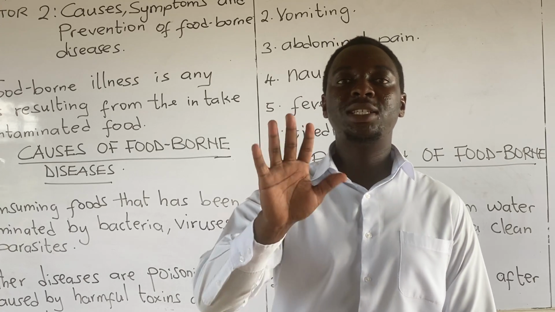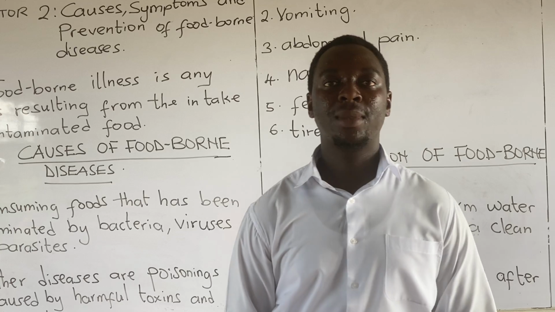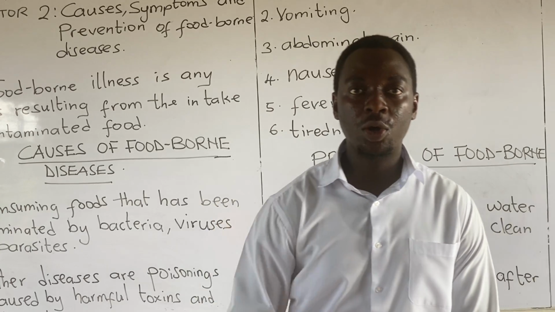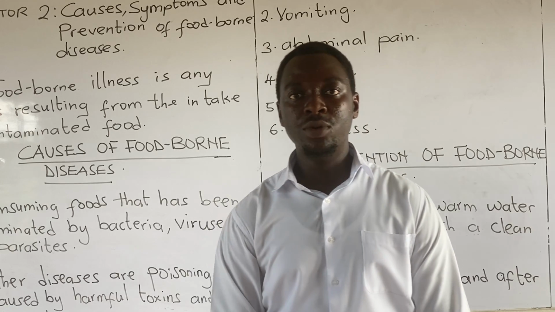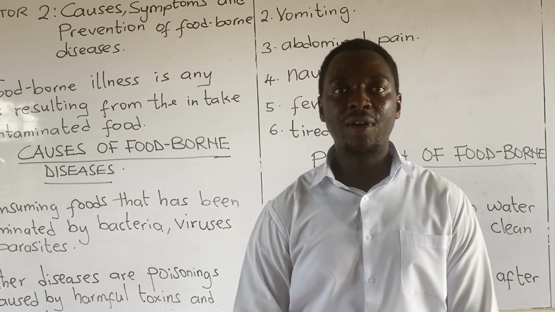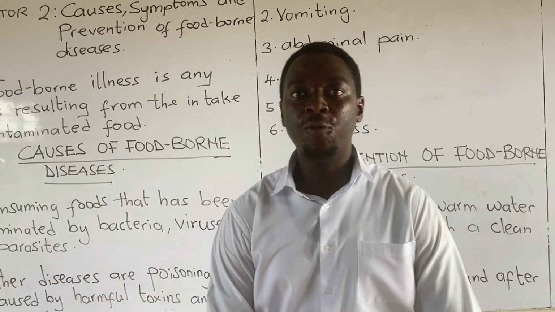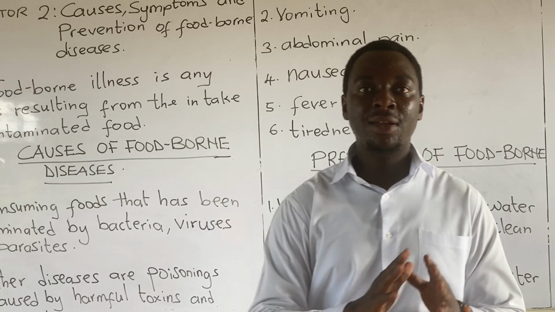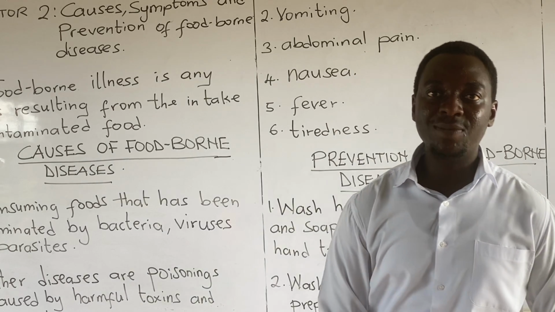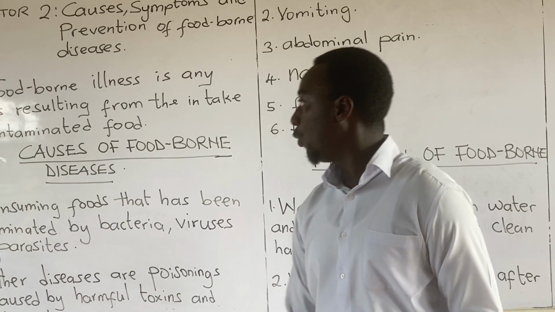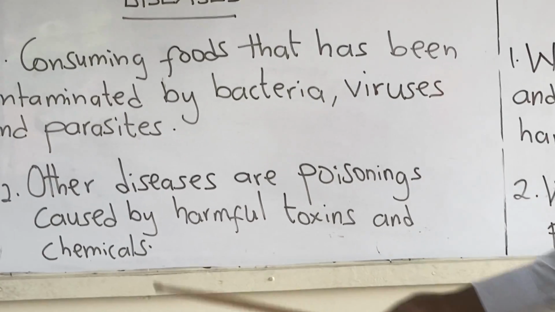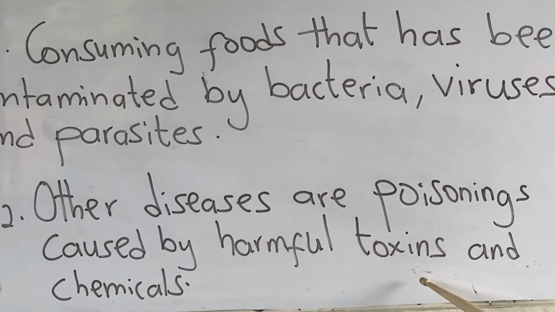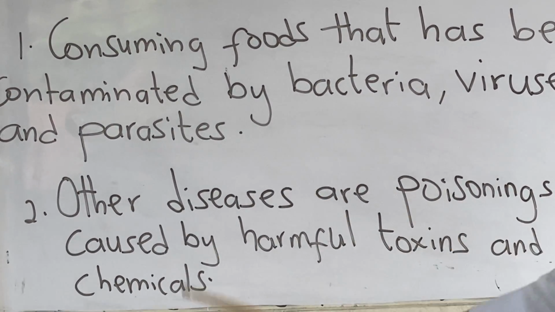There are a lot of bacteria and viruses on our hands that we cannot see with our naked eyes. When you do so, they can get into the food, and when you take them inside, you suffer from foodborne illness or foodborne diseases. Apart from parasites, bacteria, and viruses, there are other ways by which we suffer from foodborne diseases. Other causes are poisons caused by harmful toxins and chemicals.